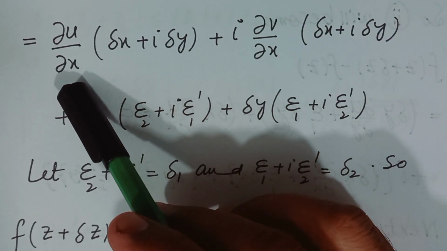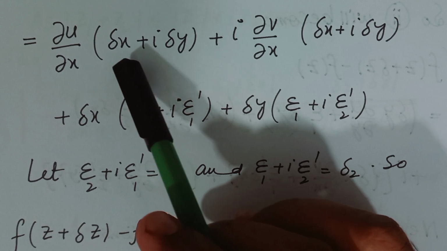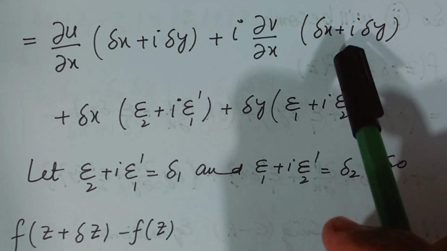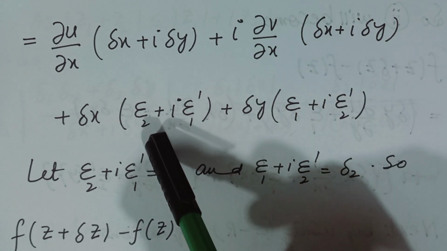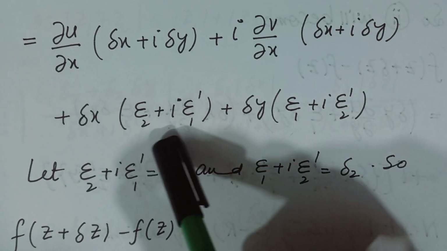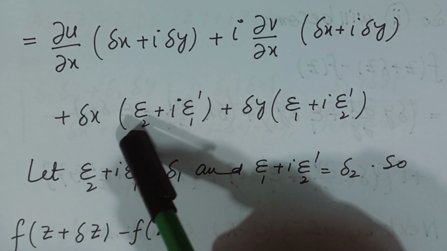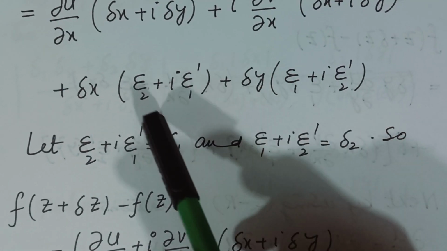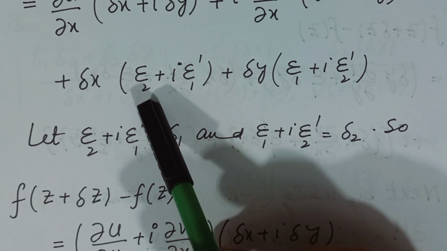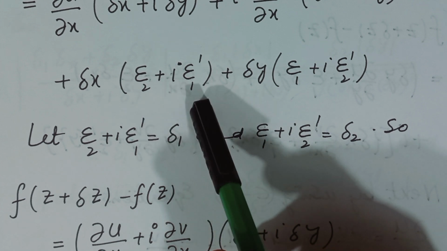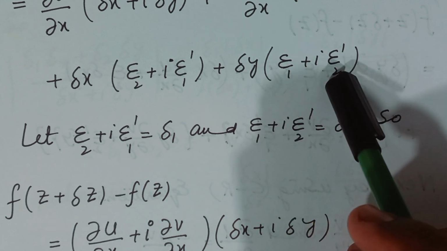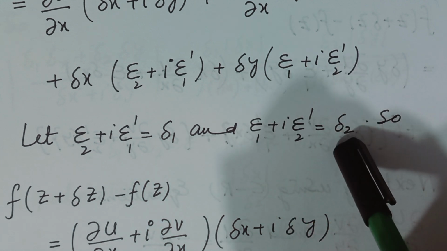So by taking partial u over partial x, we have delta x plus iota delta y, and from partial v over partial x we have delta x plus iota delta y, and all the remaining terms are here. From these two terms, by taking delta x, this will become this, and by taking delta y we have this. Say these two brackets, iota plus epsilon 2 plus iota epsilon 1 dash, this is a complex number, say this is equal to delta 1, and this is again a complex number, say this is equal to delta 2.